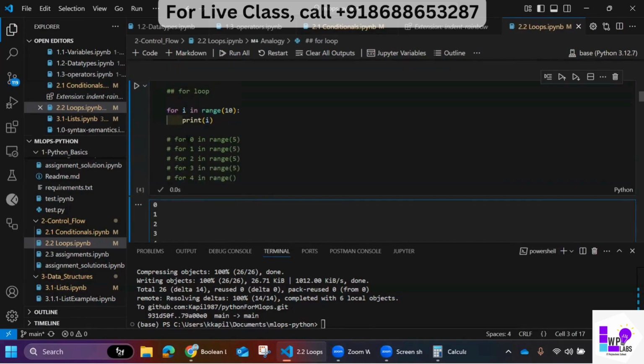In a similar fashion, this i value is incrementing after every iteration. So it's iterating. How is it iterating? It is coming to this line. Let me take only up to 3 values, and then let me try to explain.